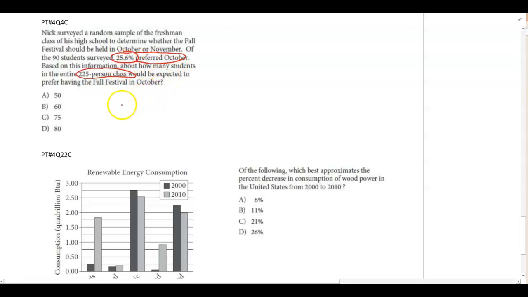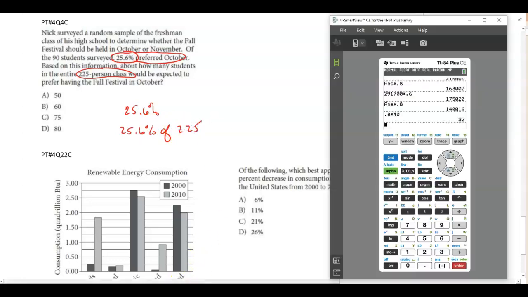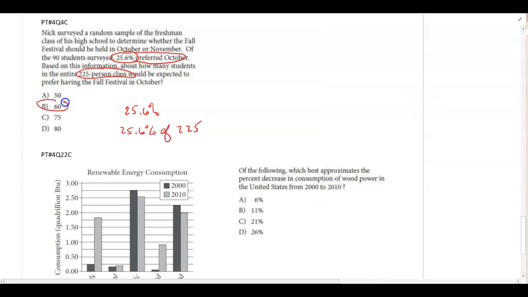Well, what percent preferred October? 25.6%. So what is 25.6% of 225? Well, 0.256 times 225 would give me 57.6. So roughly 60 people.